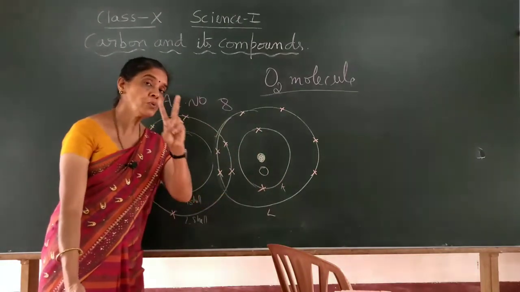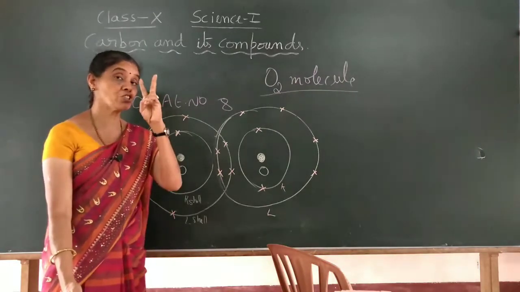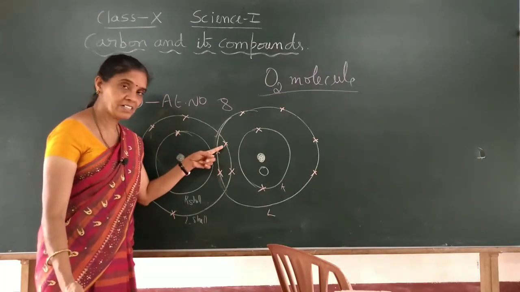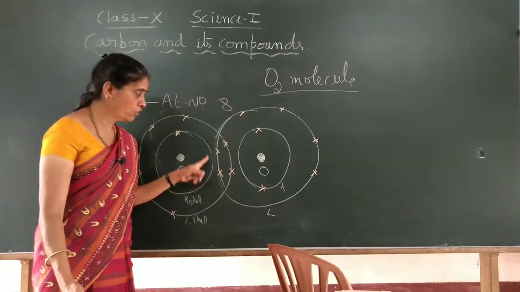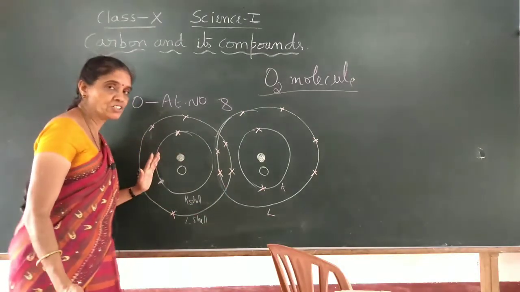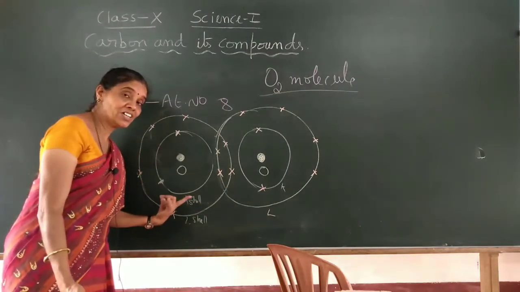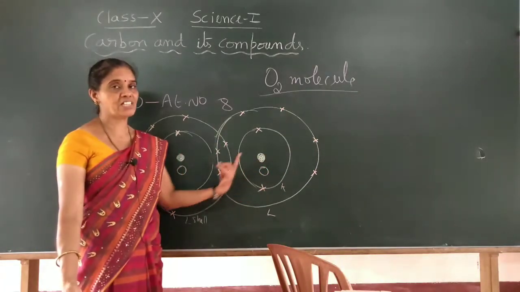So now there will be 2 pairs of electrons. This is 1 pair, pair means 2. This is the second pair. So totally 4 electrons are involved in the sharing. 2 electrons are shared by the first atom, and 2 electrons are shared by the second atom.